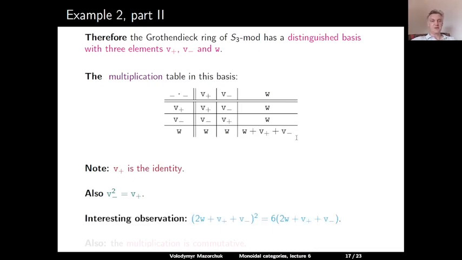And here an interesting observation is that if we take the linear combination 2W plus V plus plus V minus, this element is a quasi-idempotent. If we square it, we will get 6 times this element. So this element is a quasi-idempotent with the corresponding scalar equal to 6. And 6 is the cardinality of the group. Another thing which is nice to observe here is that the multiplication is actually commutative. That's a nice feature which we will see appearing in the context of tensor categories later on.